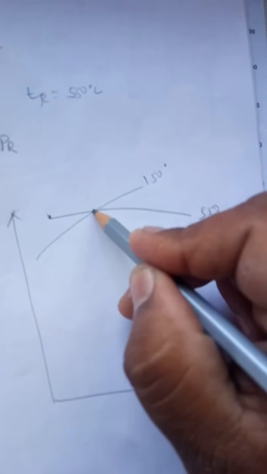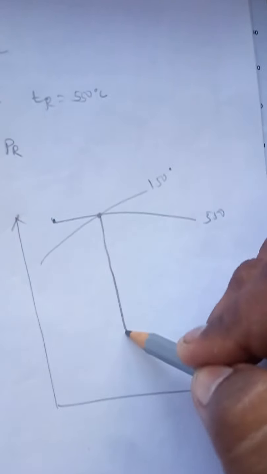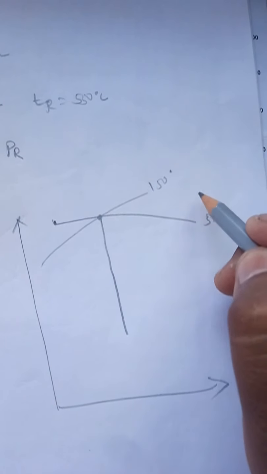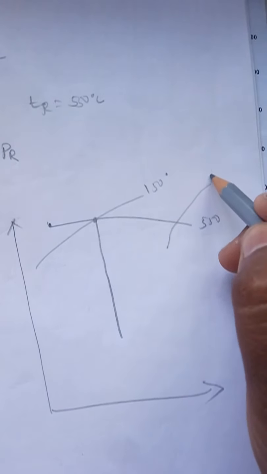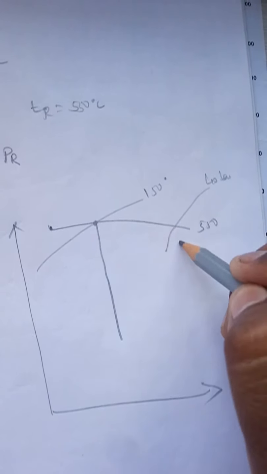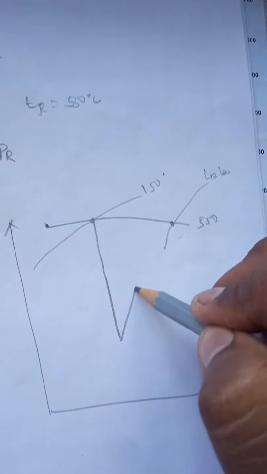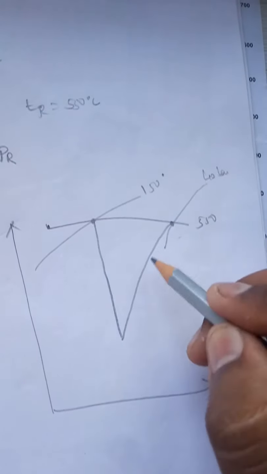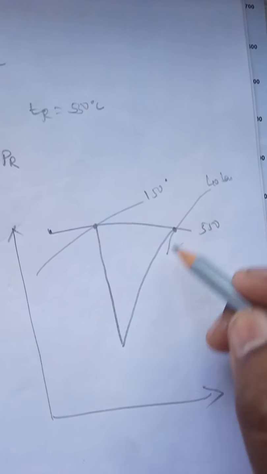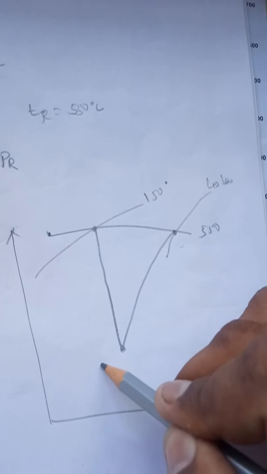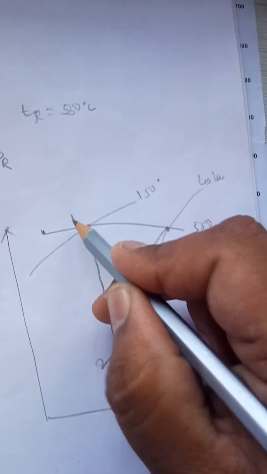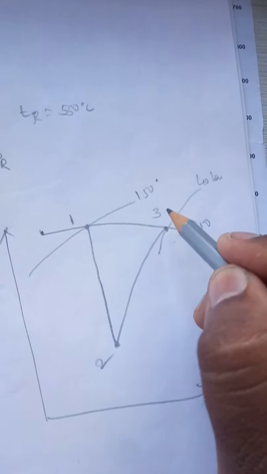Now this is the first point we have drawn, we will draw this straight line. One more point we have got here, 40 bar. So here it is. Now I will draw this like this. Wherever this curve cuts 40 bar, it is 0.2, this is 0.1 and this is 0.3.